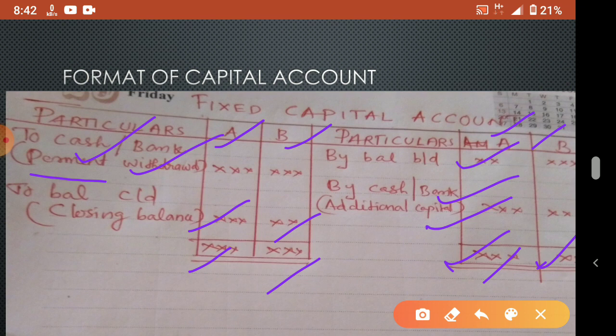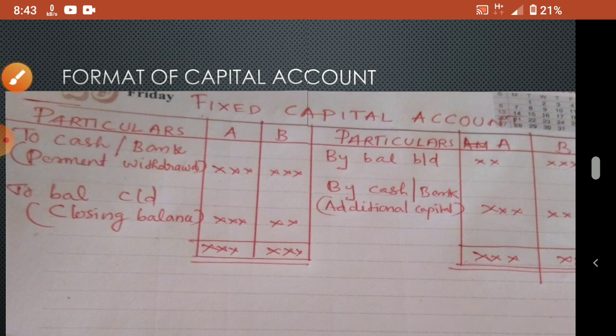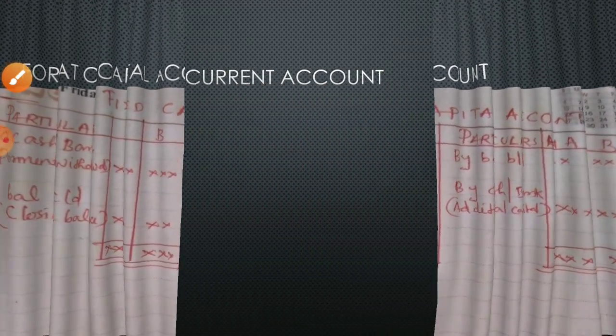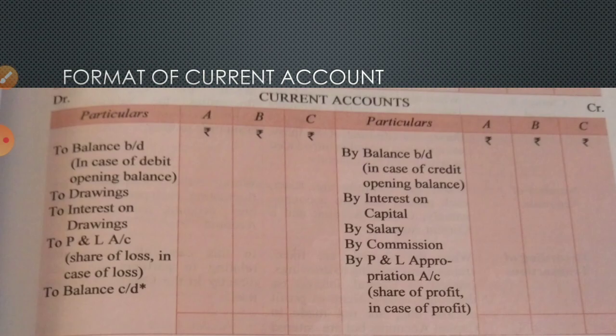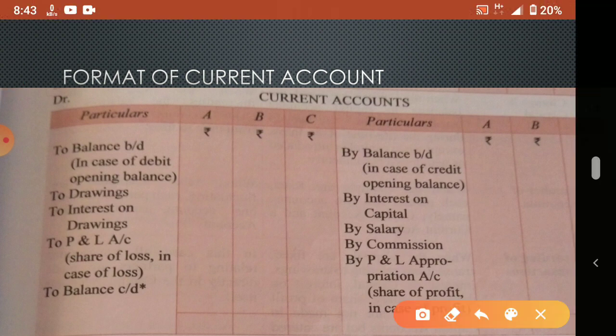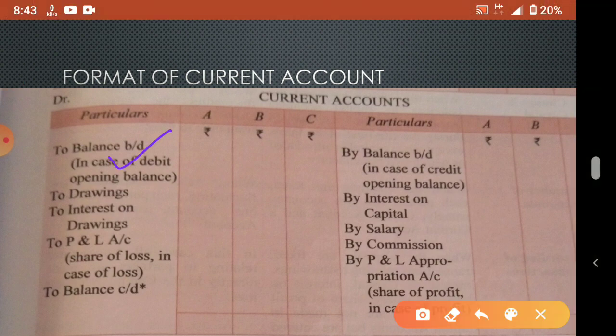Other items I told you, salary, commission, interest on capital, drawings, etc., where do we write them? For that you have to maintain a separate account. That account is what? The current account. So we will check the current account format also. The current account may also have an opening balance and a closing balance. If the opening balance is debit, you start with the debit side. If it is a credit balance, then start from the credit side.